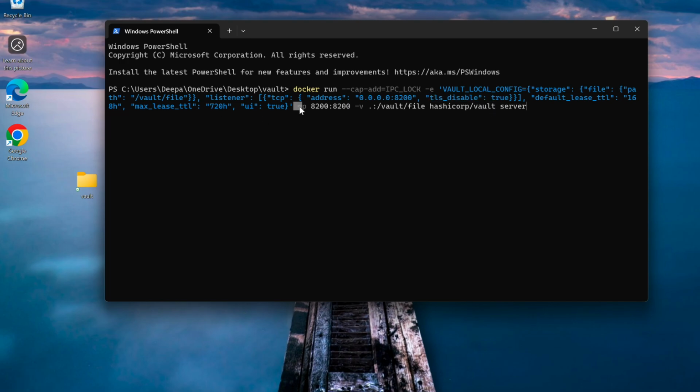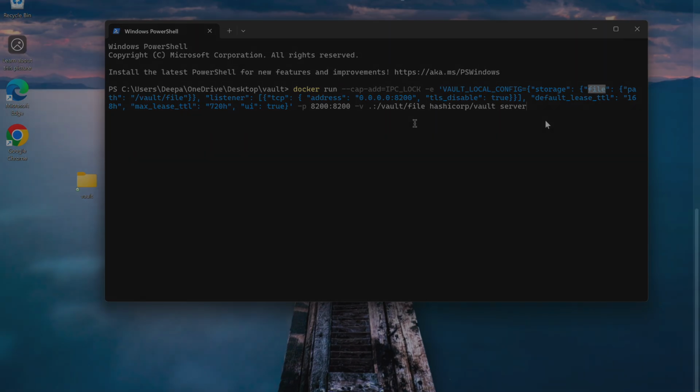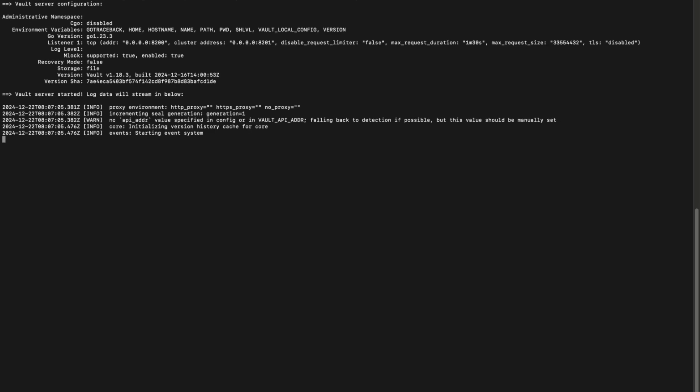Here we are exposing the port 8200 so that the UI for the vault is accessible to us in the browser. We'll be mounting a volume, which is the current directory, the folder which we created here, and this volume will be mounted with the configured file storage. When you execute this command, you will see some logs like this. This shows you that the container is now up and running.